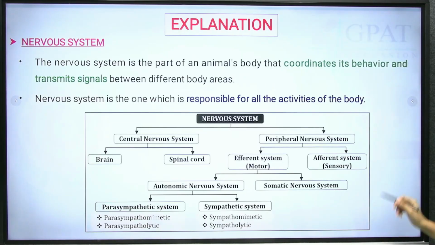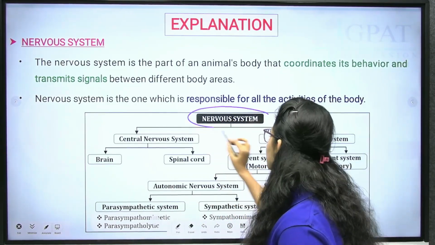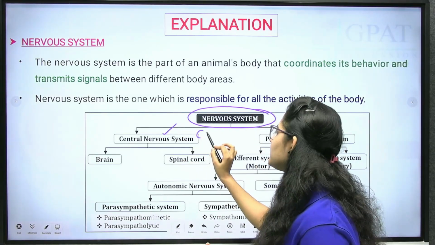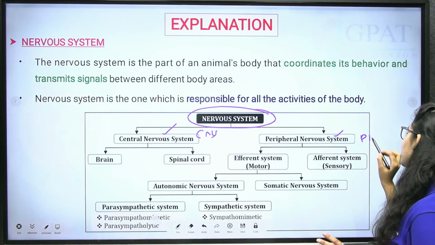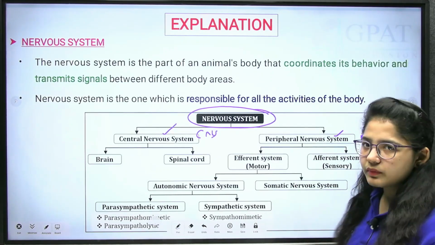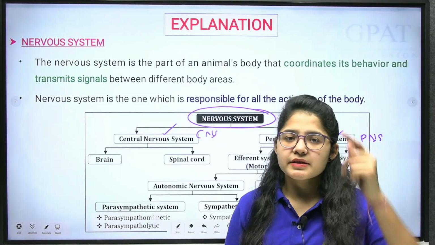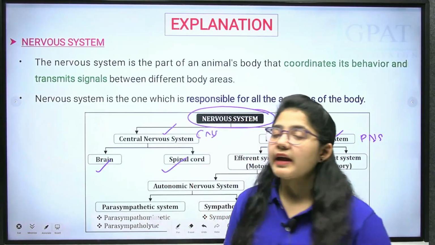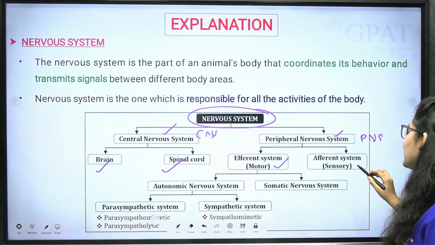Now look at this once, because this is an important chart or table. First of all, the nervous system is classified into two types: the central nervous system, named as CNS, and the peripheral nervous system, named as PNS. Clear? These are the two main types. The central nervous system comprises your brain and spinal cord. And the peripheral nervous system comprises your afferent system and efferent system.